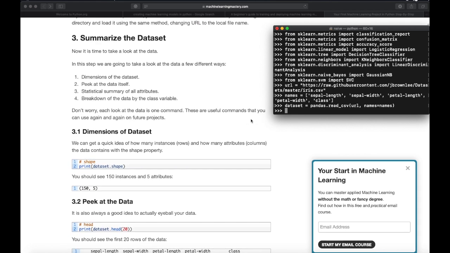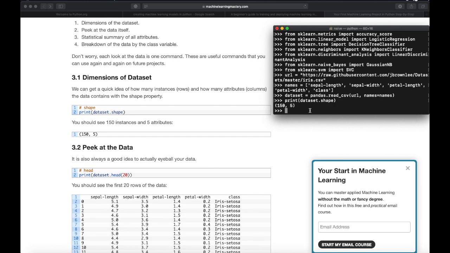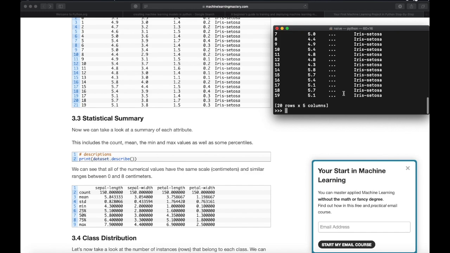Now let's do it. So we'll first see the dimensions of the dataset. Now for the shape, print dataset.shape. Okay, it says 150, 5, and that's 150 instances and 5 attributes. And we'll see the dataset head. For the statistical summary, we'll do dataset.describe.